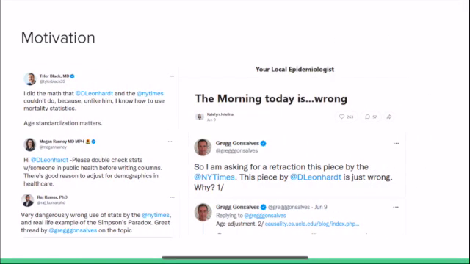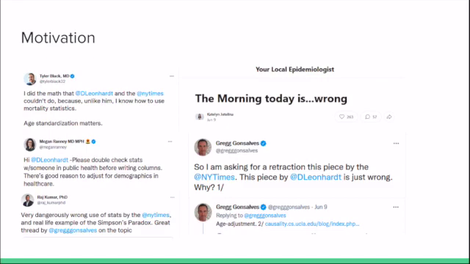First, we should talk about our motivation for our project. On June 9th, 2022, David Leonhardt, writing in the New York Times, claimed that the COVID death rate for white Americans had recently exceeded the rates for Black, Hispanic, and Asian Americans. This ignited controversy among public health experts. Generally, they claimed that Leonhardt's article was misleading as he failed to adjust for age.